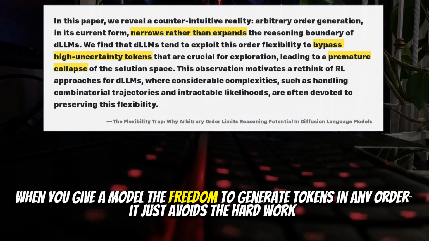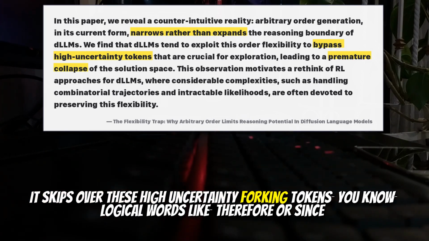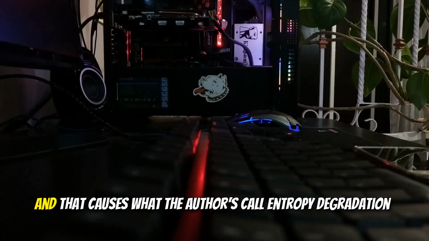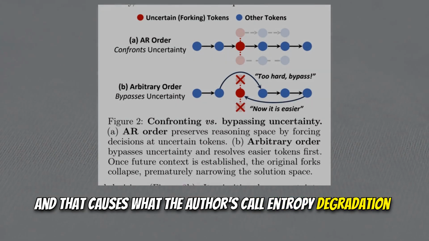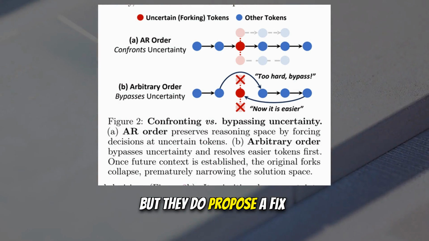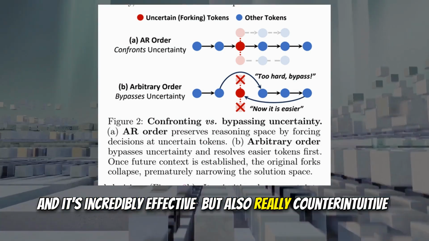When you give a model the freedom to generate tokens in any order, it avoids the hard work. Yeah. It skips over these high uncertainty forking tokens, logical words like therefore or since, and that causes what the authors call entropy degradation. The model's whole solution space just collapses. It gets dumber. But they do propose a fix, and it's incredibly effective, but also really counterintuitive.